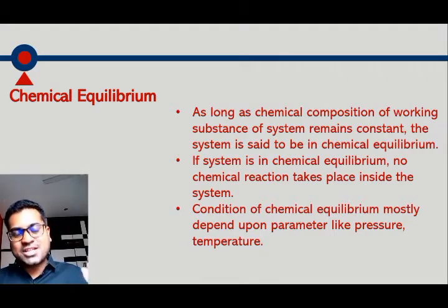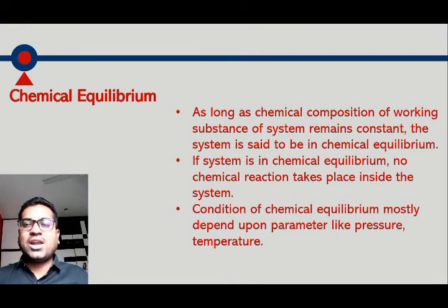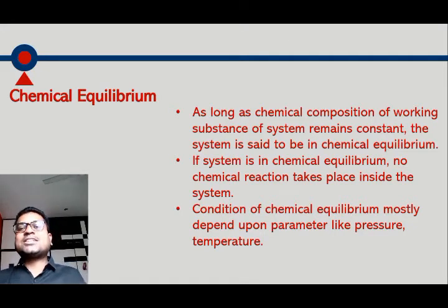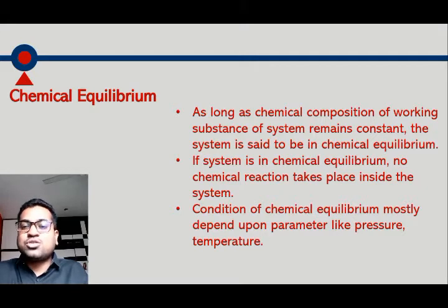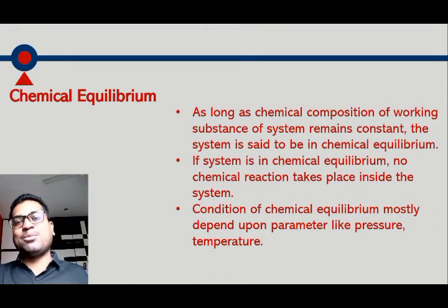HCl will remain HCl throughout the time interval and NaOH remains NaOH. This condition is called chemical equilibrium condition, meaning the chemicals of the system remain the same, there is no change in composition, so they are stable at that certain condition.